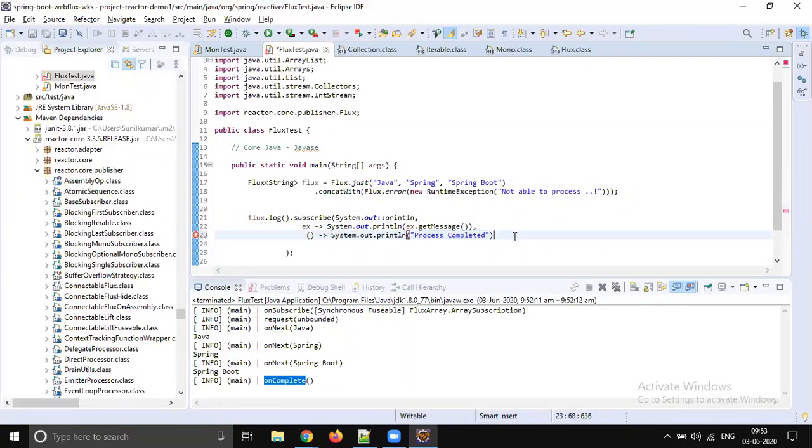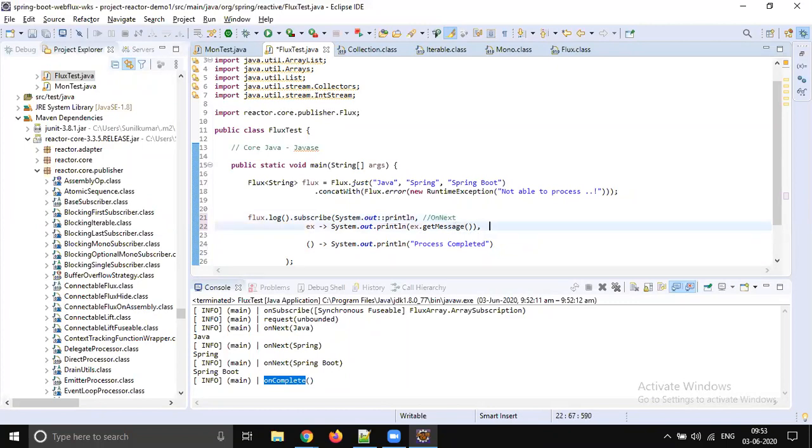When there is no error, on successful completion. So this is for on next, this is for on error, and this is for on complete. On next, on error, and on complete.